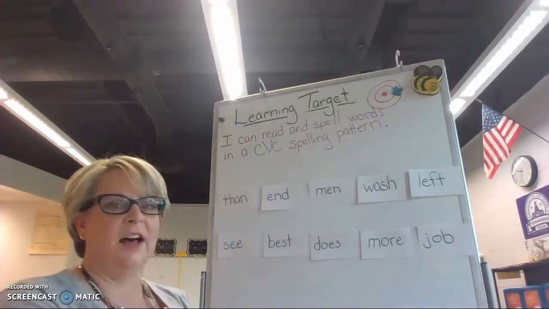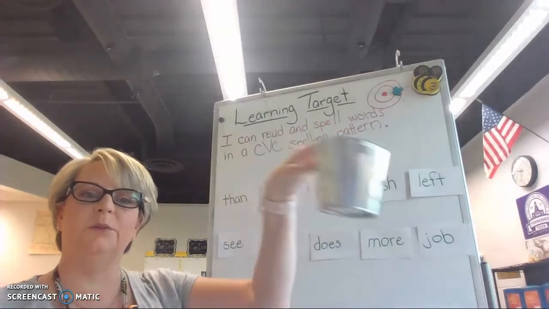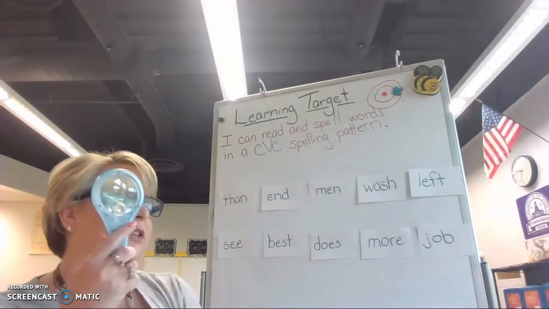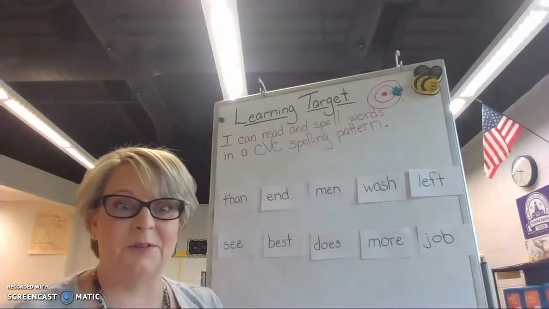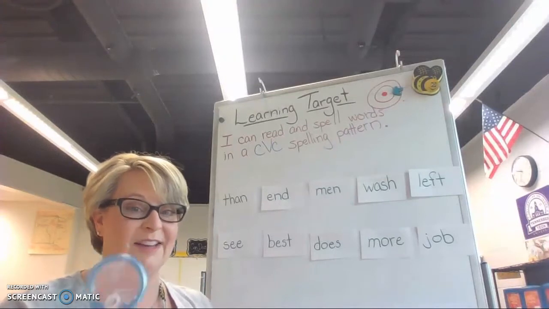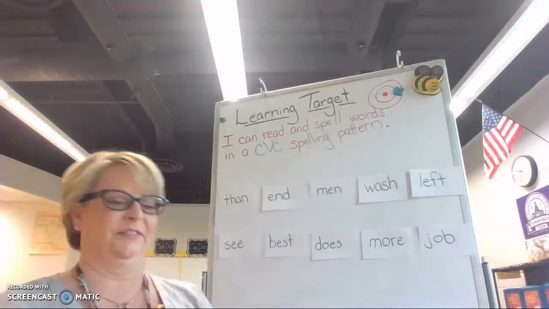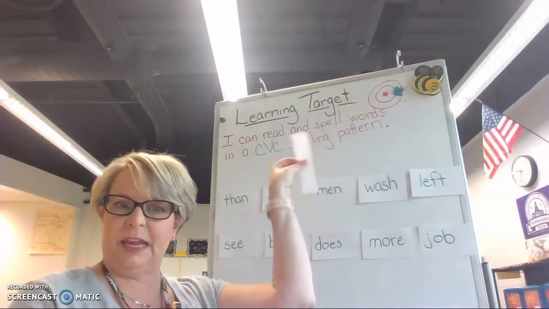All right, so I am going to pick a random clue, and we are going to I spy our high frequency words to see if we can find the word that matches the clue. Are you ready? Okay. I'm not looking, I'm just picking.